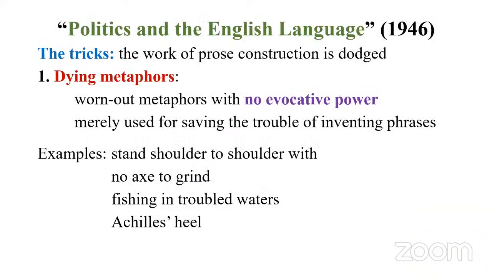Politics and the English Language was written in 1946, in which he talks about some of the tricks used by prose writers, dirty tricks. They don't want to work harder. So instead, they use these tricks to dodge their responsibility. Number one, dying metaphors. Instead of coining new phrases or expressions, they always use worn out metaphors. Since we are so used to these metaphors, they lack evocative power. It doesn't evoke anything in you.